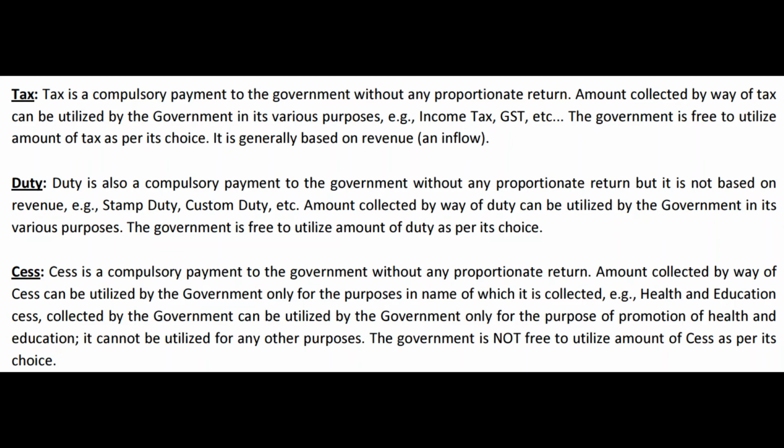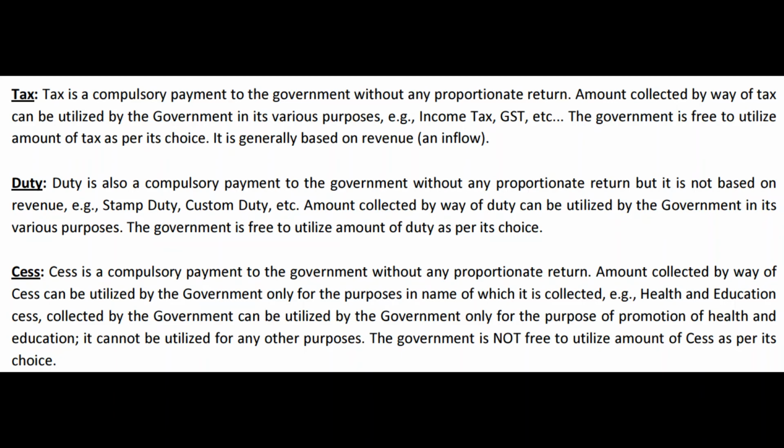Now most of those cesses are not there. Earlier when the service tax was there, there used to be a variety of cesses that the central government used to impose. We had earlier, not now, Swachh Bharat cess, as the name indicates, where it has to be spent only for Swachh Bharat. Earlier there was Krishi Kalyan cess, means it has to be spent for the welfare of farmers only. Like that, Garib Kalyan cess, many types of cesses can be collected by the government. Now those are all not there. Only cess that is remaining at the central government level, particularly for income tax purposes, is health and education cess. For the purpose of health or education, government can spend.